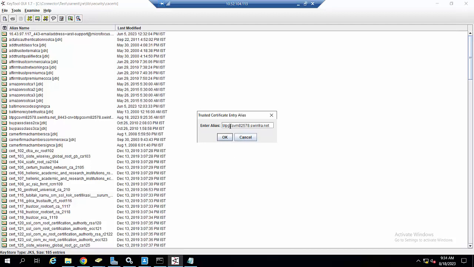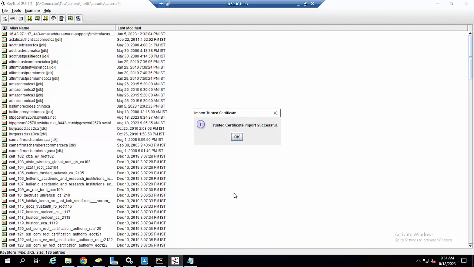For the alias name, you can name it ESM or whatever you want. In this case, I will keep the default name. The trust certificate has been imported successfully. That is how you import the certificate onto the connector using the connector Keytool GUI.